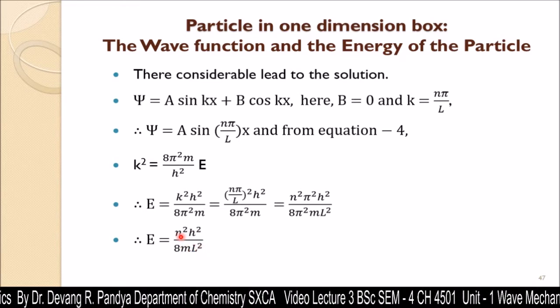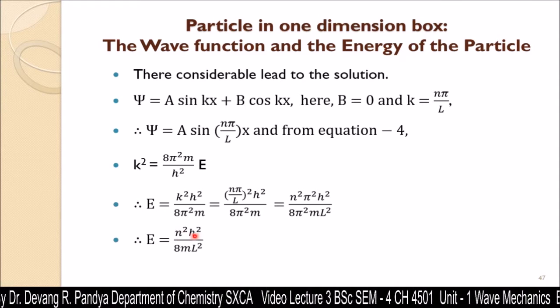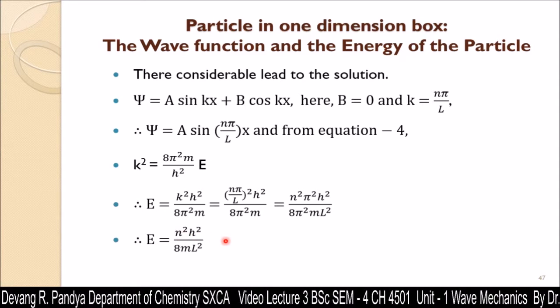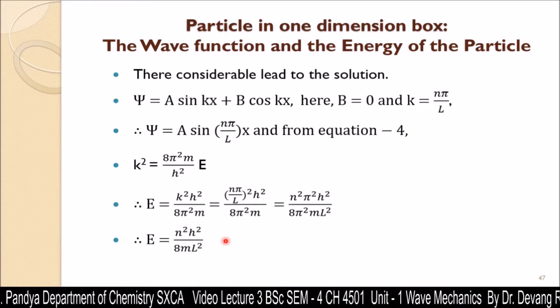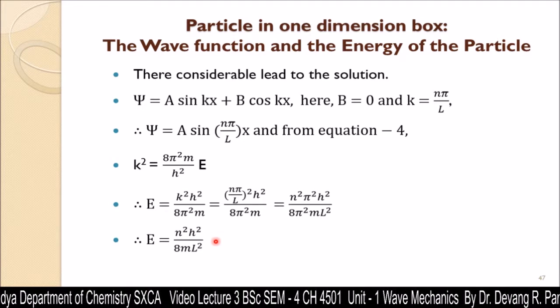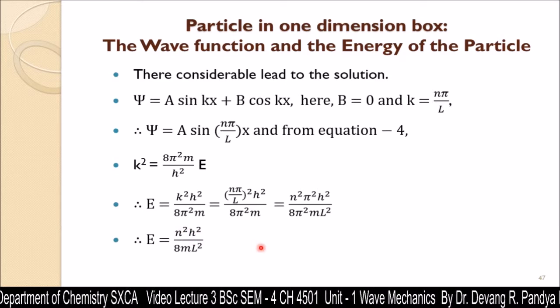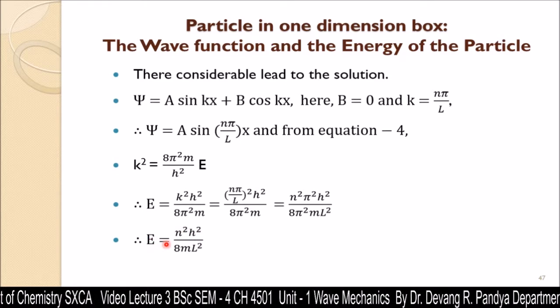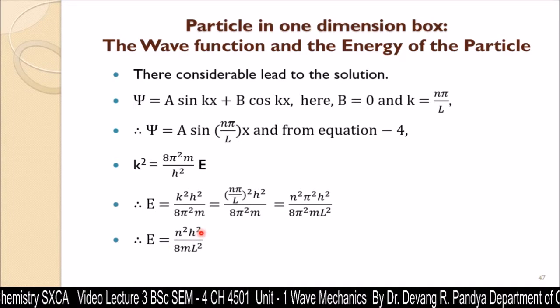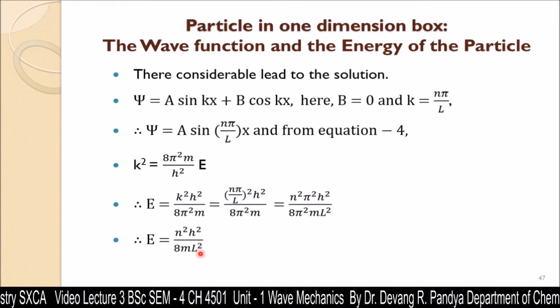Now here the value of n, as we have already seen, is 1, 2, 3 up to infinity, but not 0, not negative. If we put the minimum value for n, that is n is equal to 1, we get the energy value E is equal to h square upon 8 m l square.